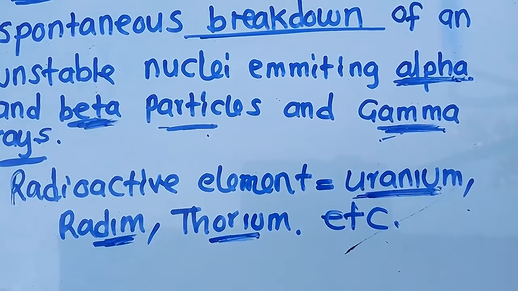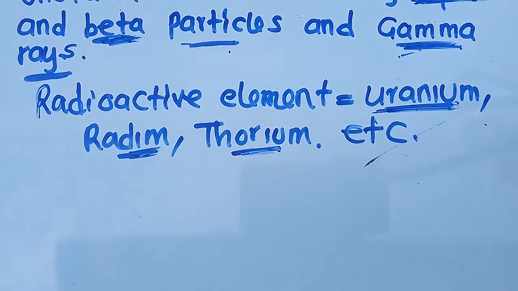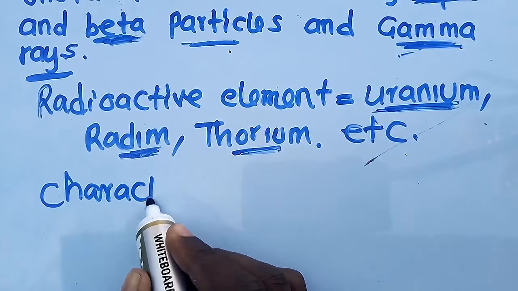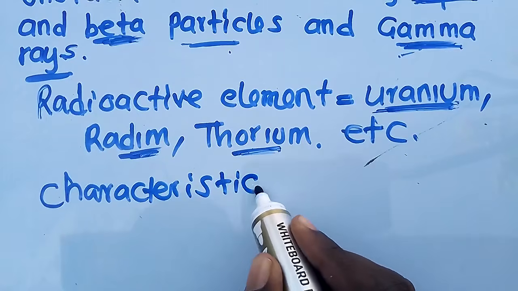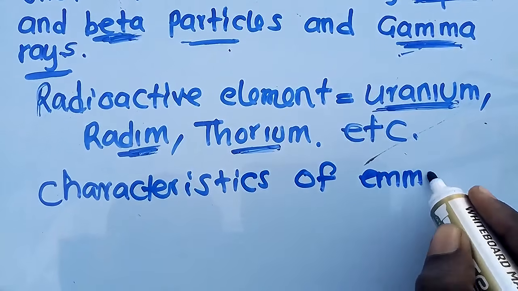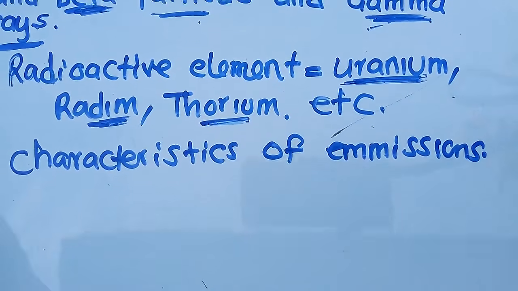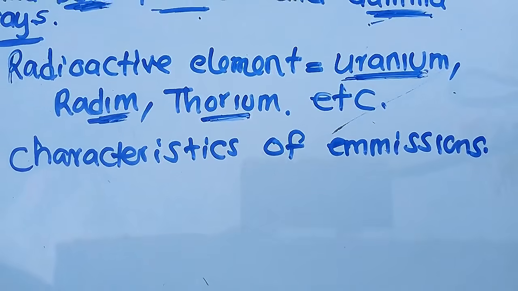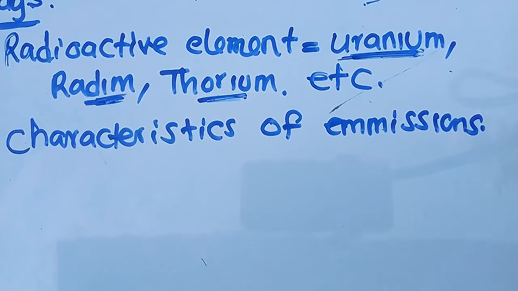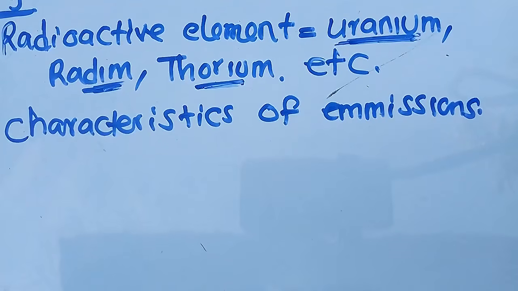So now, the other thing that you need to know before we go any further, you now need to understand the characteristics of these elements. You need to understand the characteristics of the what? Of the emissions. So you need to understand the characteristics of the emissions. What is the character of an alpha particle? What is the character of a gamma ray? What is the character of the beta particle? So what we need to do, we are going to summarize this in a proper way.